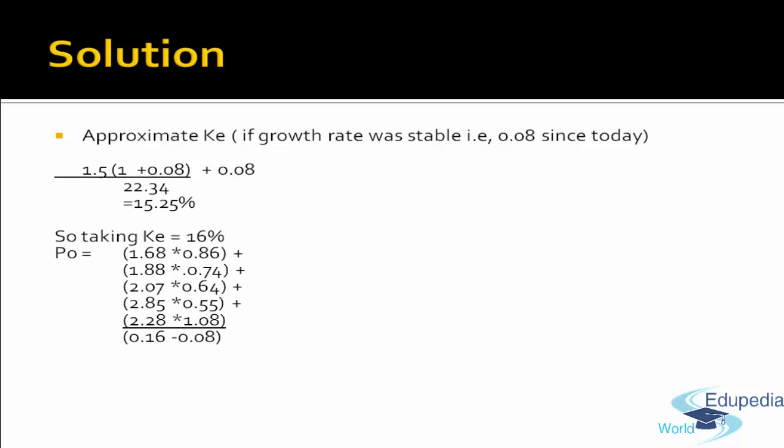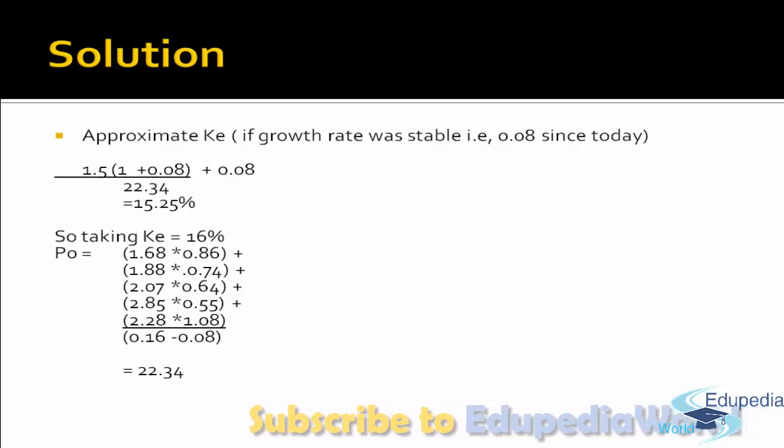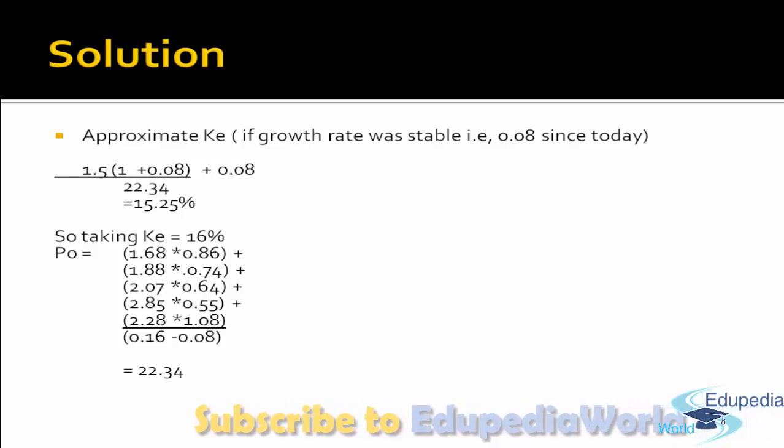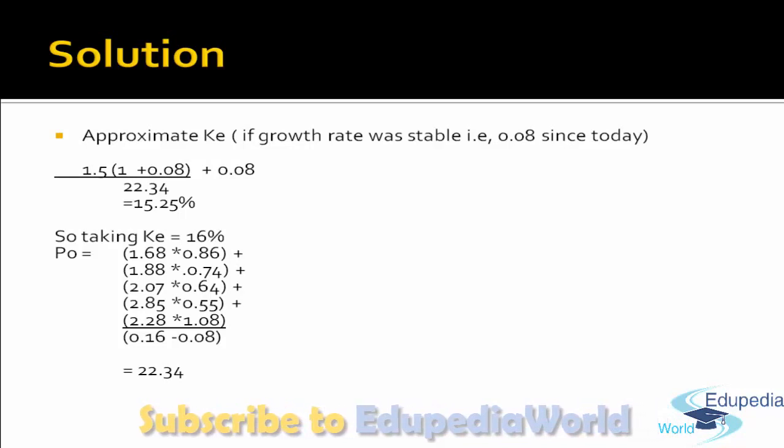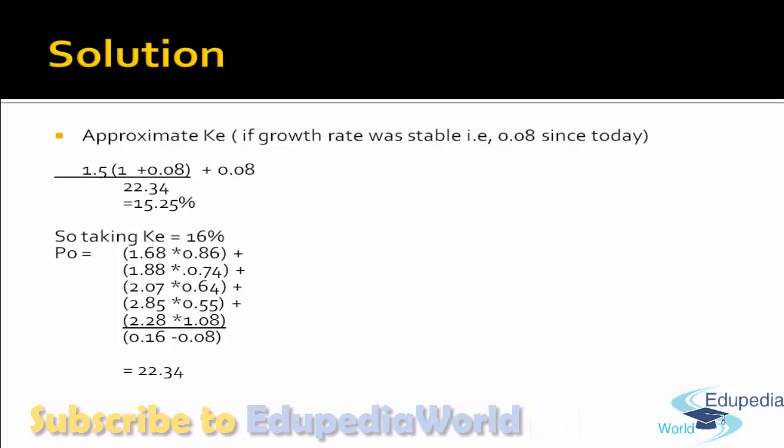Using KE as 16%, to compute the market value of the share, I'll first find the present value of the dividends receivable in the unstable growth period, that is for those 4 years, and add back the present value of the share in the stable growth period. Using that, I computed that the market value of the share as on today is 22.34, which is exactly equal to what is given in the information. So with this, I can conclude that the expectation of equity shareholder is actually 16%.